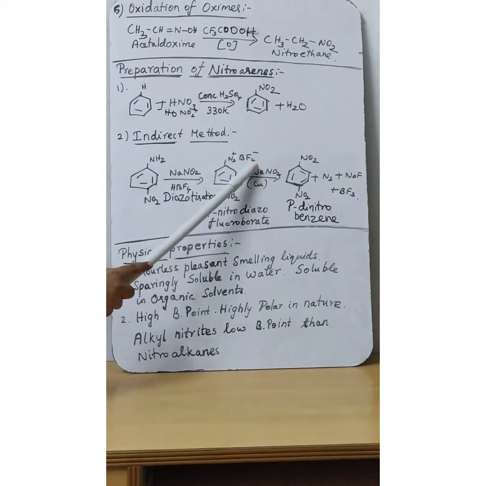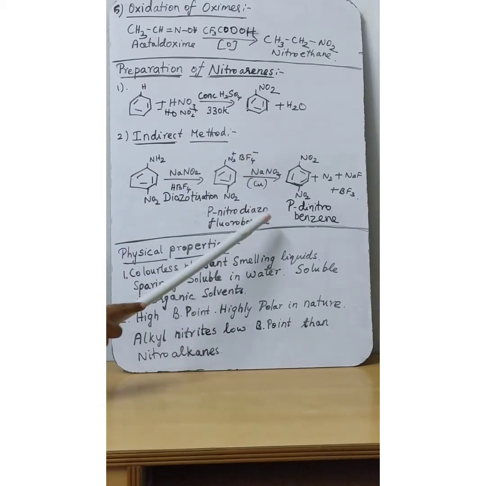In the presence of NaNO2 and HBF4. So in this way you are getting the intermediate product. This is para position, so para-nitro. N2 plus means diazo. Para-nitro diazo fluoroborate we are getting as the intermediate.